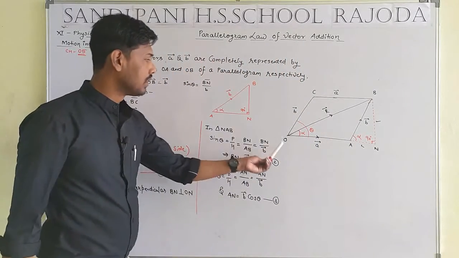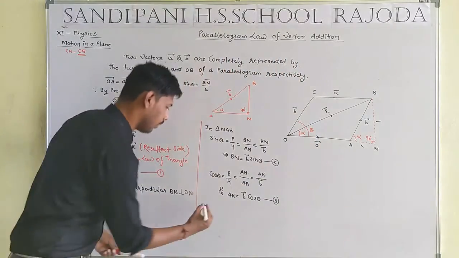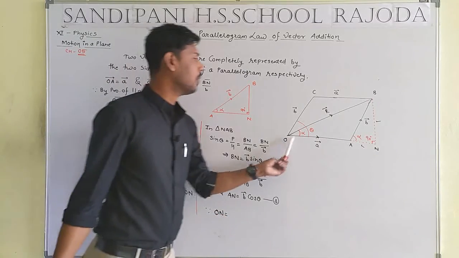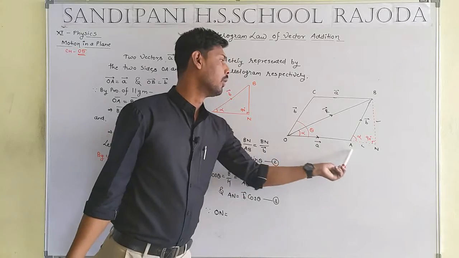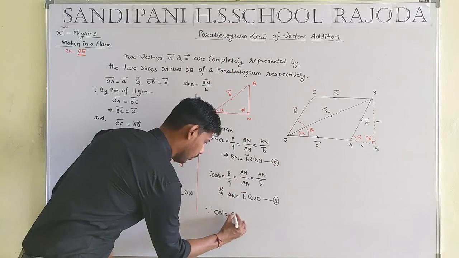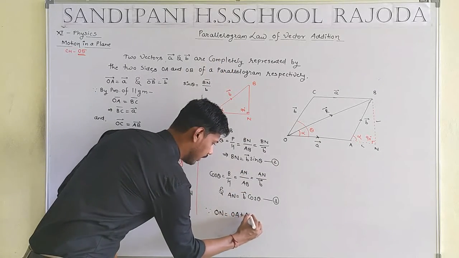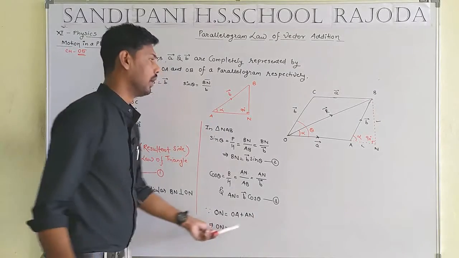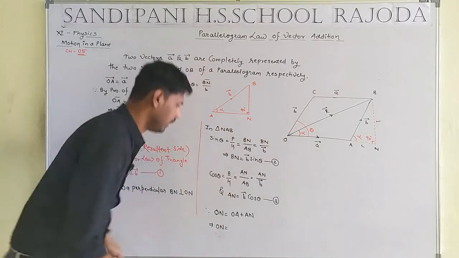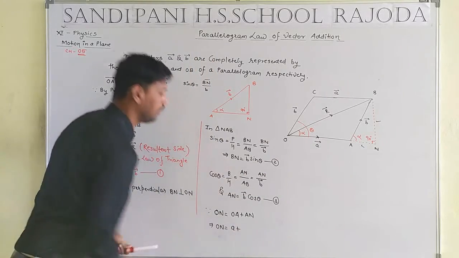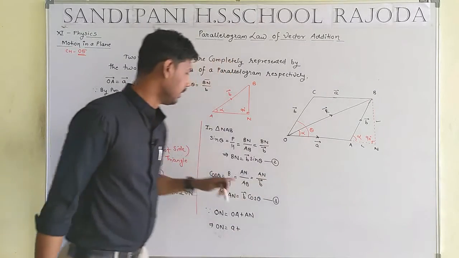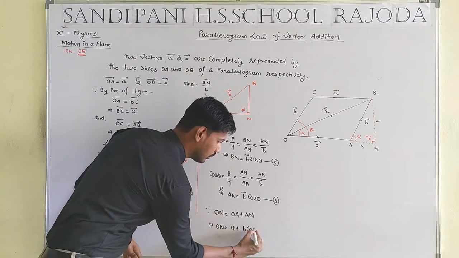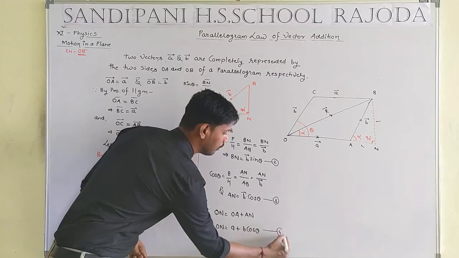Now what is the meaning of ON? Now ON, time to define the ON. Side ON will be equal to OA plus AN. OA will be equal to A and AN. The value of AN will be equal to B cos theta, equation number 4.